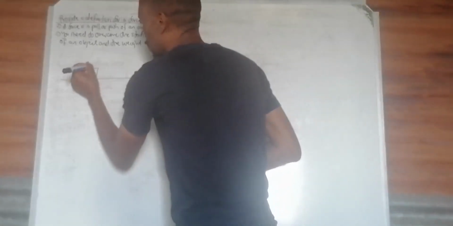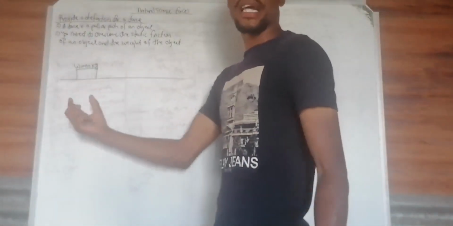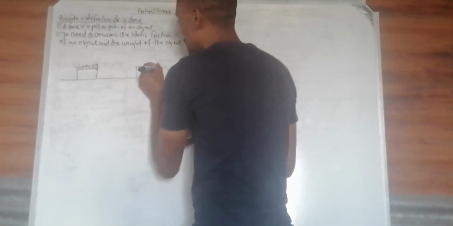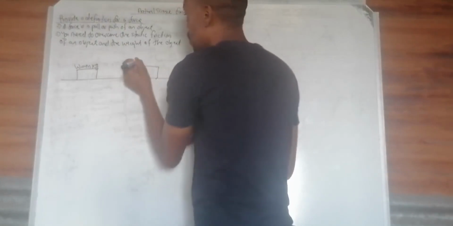You multiply the mass of that object by the gravitational acceleration, because gravity points everything towards the center of the Earth. Now, if I move this object, I am displacing it from the initial position to a final position.